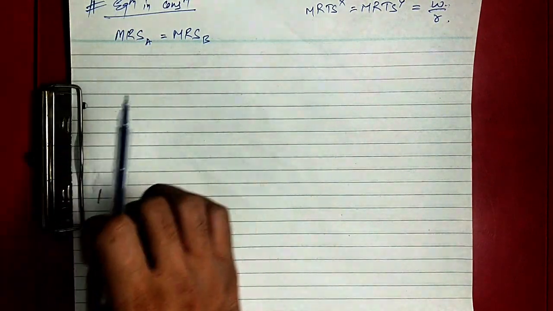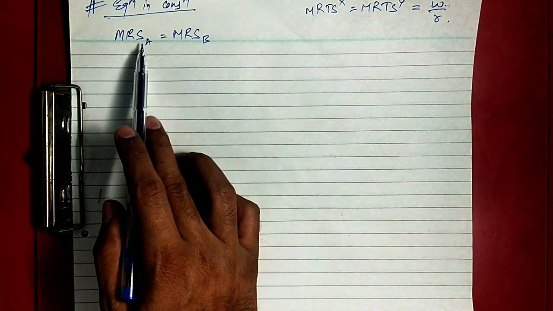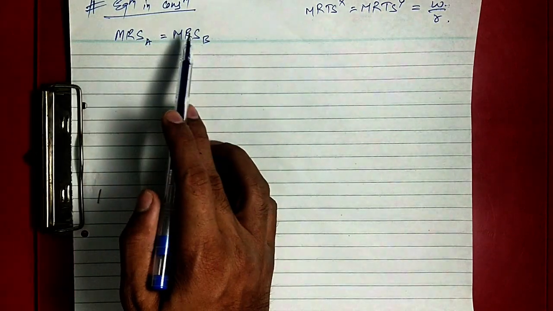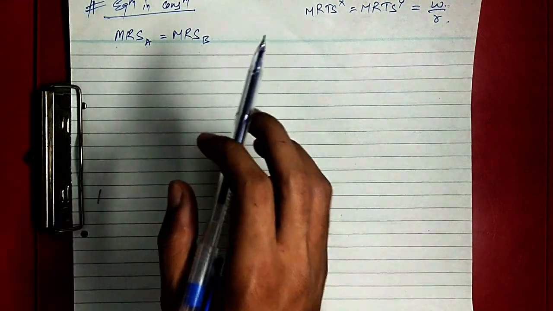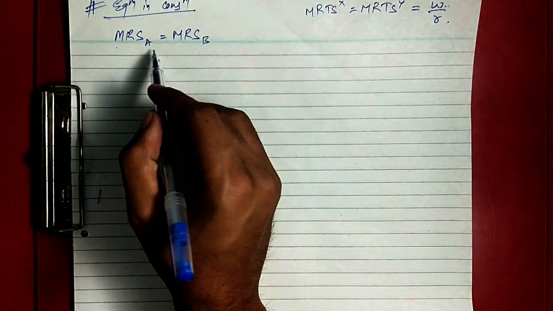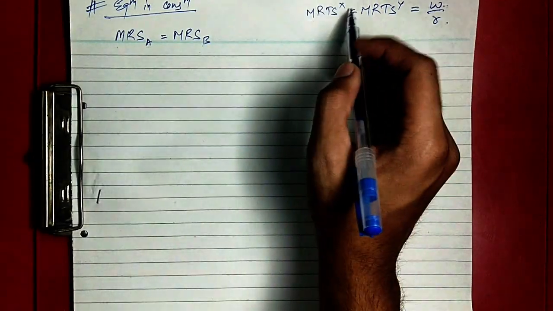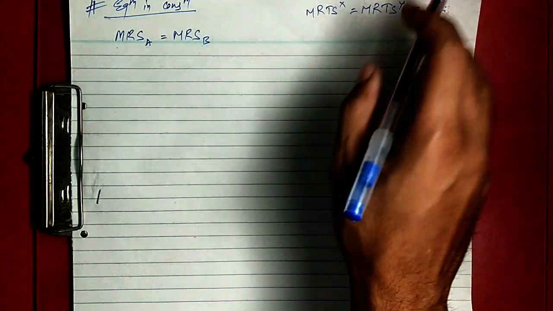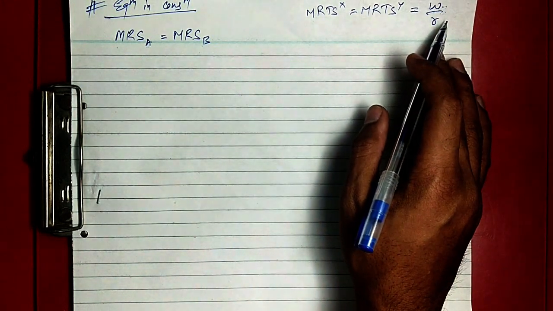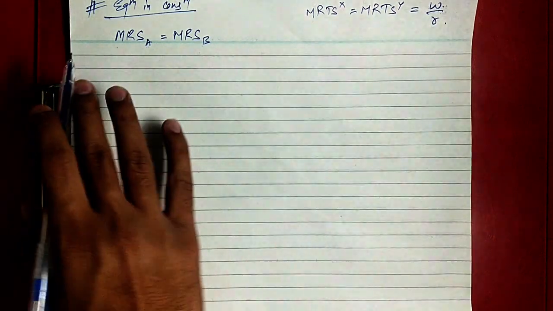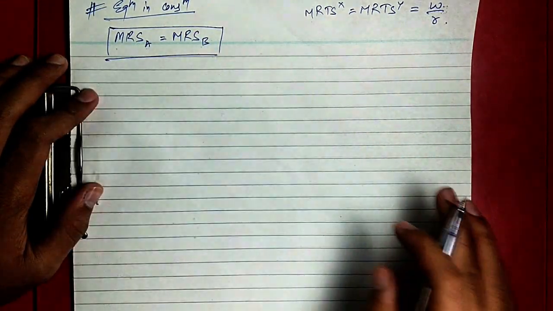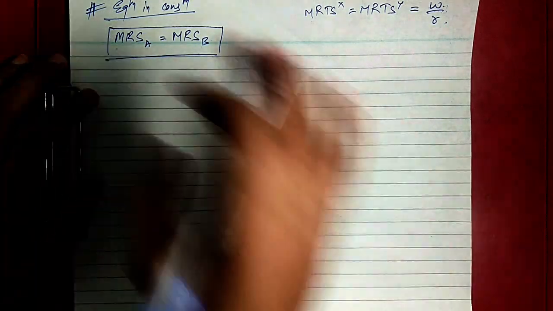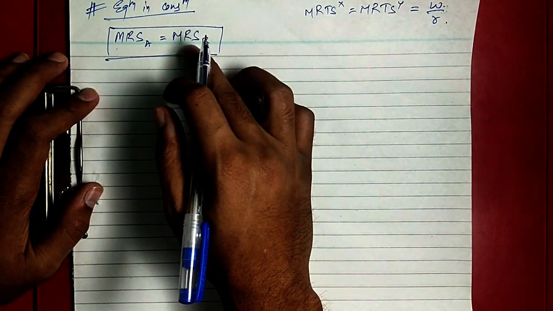We assumed earlier that there are two consumers, A and B, with different ICs of A and ICs of B, different satisfaction levels. That's why we have taken A and B. So this was the condition of equilibrium in consumption. There is nothing much to go deep into; you just remember this condition.